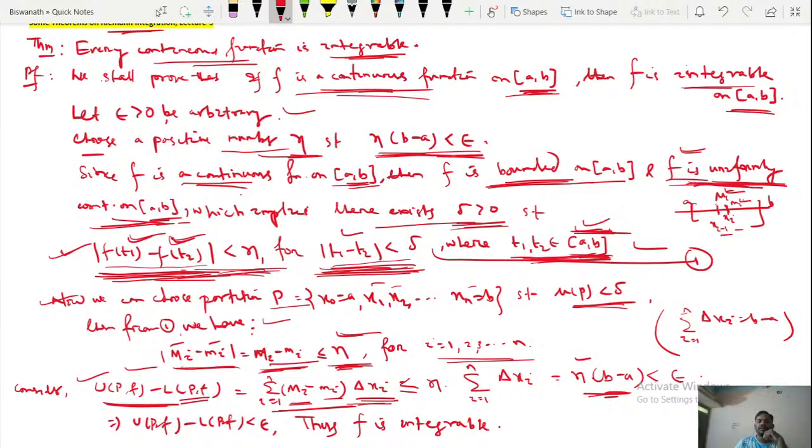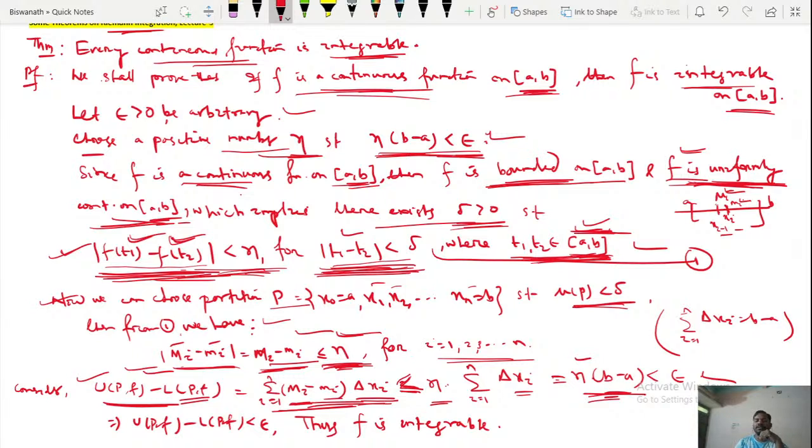So this is the difference of these two. So this thing is less than or equal to epsilon, less than or equal to eta, because capital Mi minus small mi is less than or equal to eta. Since I will put this eta, accordingly I will use this inequality, less than or equal to eta, and it can also go outside the summation. So this will be eta into summation of i from 1 to n of del xi, and summation of del xi is b minus a. So this is eta times (b minus a), and this thing is less than epsilon.